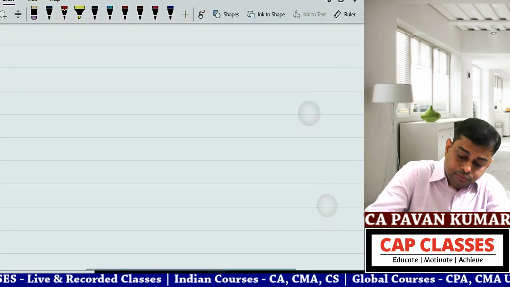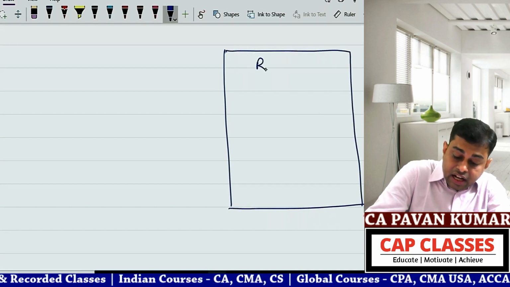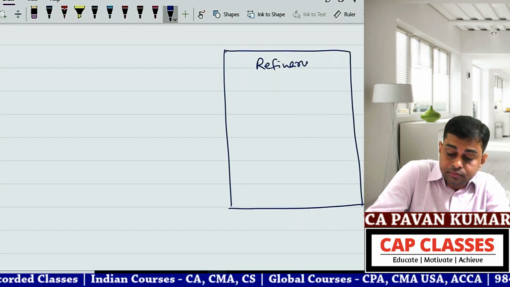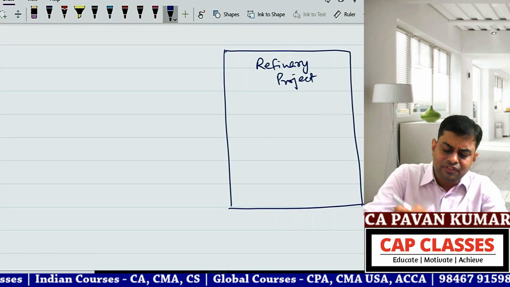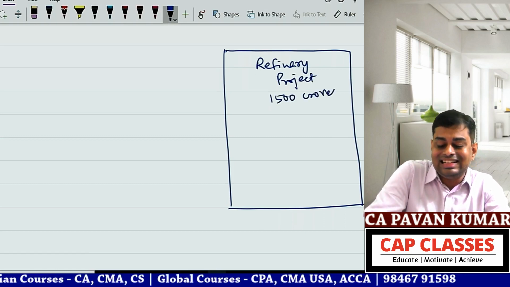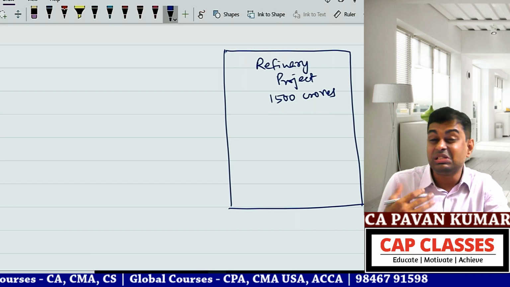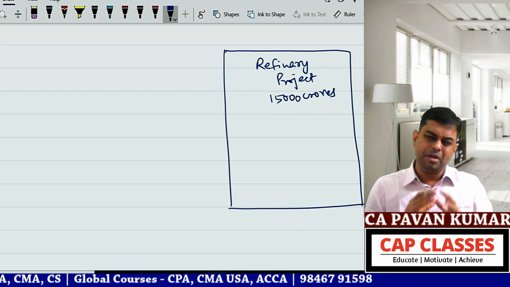What is this? This is the refinery project you are undertaking. Say, for example, it will be some 1500 crores. Actually, a refinery will be much more than that. Okay, we'll take one posh example, 15,000 crores. Big refinery project.